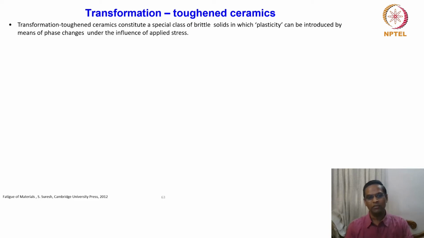So improving the fracture toughness, suppose I have 5 to 6 MPa square root meter, or 2 to 3 MPa square root meter, if I can improve from this value to 6 or 7, or from 6 to 8 MPa square root meter, it is considered a significantly successful process or successful attempt.